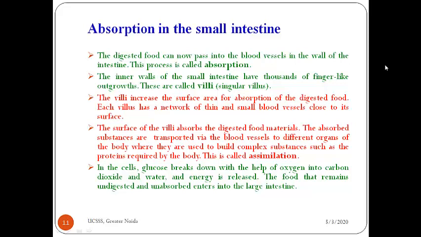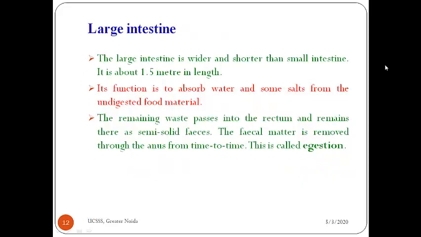When these simpler substances pass into each and every cell of the body, glucose, which is a simpler form of carbohydrates, breaks down with the help of oxygen and gives us energy. In this way it is utilized by our body. And the undigested food, where does it go? It goes into the large intestine.